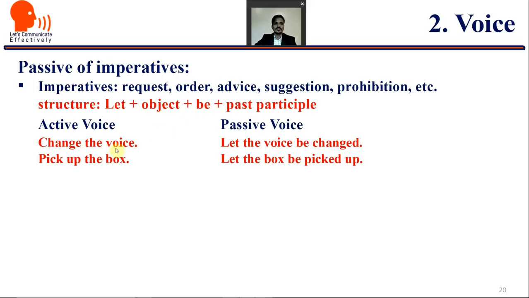For example, change the vise. Its passive is: let the vise be changed. So here we are taking let, right? The object is the vise here. So we have taken the object the vise. Then we have added be and the past participle of change, the verb changed. Let the vise be changed. Pick up the box. Let the box be picked.